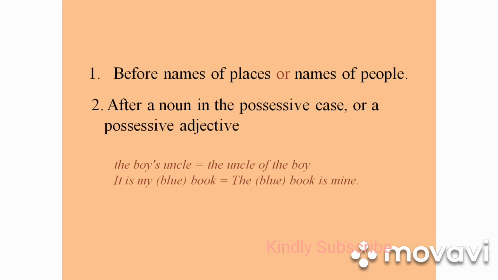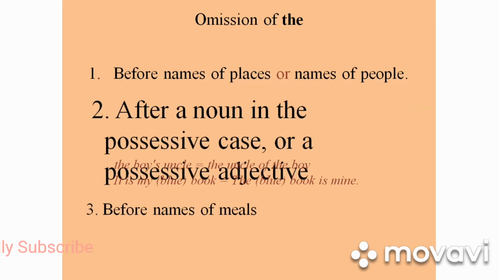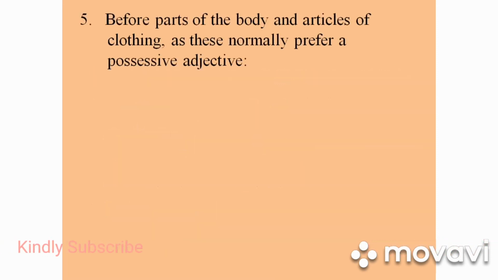After a noun in the possessive case or a possessive adjective: the boy's uncle, the uncle of the boy. The blue book is mine. So we use it in that manner. Before names of meals, say dinner, breakfast, lunch, and games like hockey, we do not use the. We can use the before parts of the body and articles of clothing, as these normally prefer a possessive adjective. Raise your right hand. Raju took off his coat.